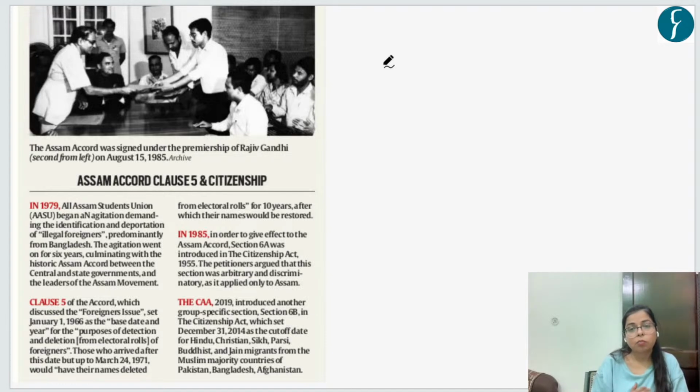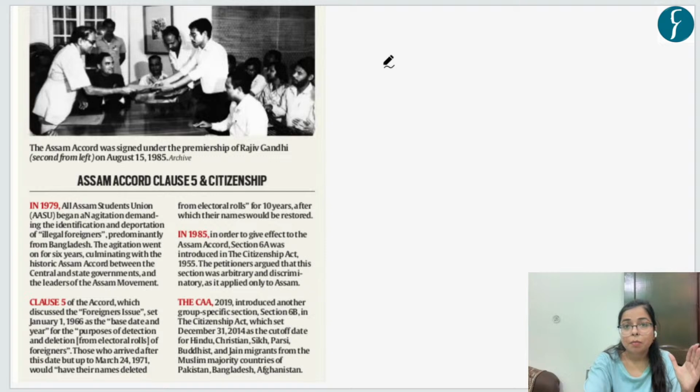These migrants were both Bengali Hindus as well as Muslims. Okay, so there was a huge influx of migrants in Assam. So in the decade following that, in 1970s and in early 1980s, there was huge social as well as political unrest in Assam. So there was a fear among the indigenous population in Assam.